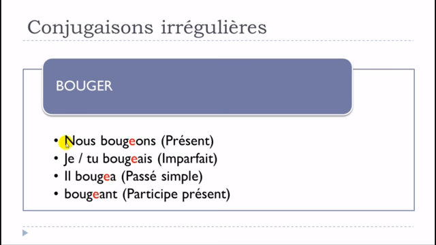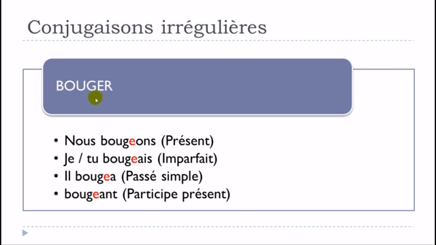Okay, so if we would respect the rule, we should write it like nous B-O-U-G, so without this E here, O-N-S. But let's just imagine that the E is not here. Phonetically, we would get the sound bougon, nous bougon. And the problem is that it would be difficult to actually make a connection with the infinitive. And the infinitive is bouger, je, okay?